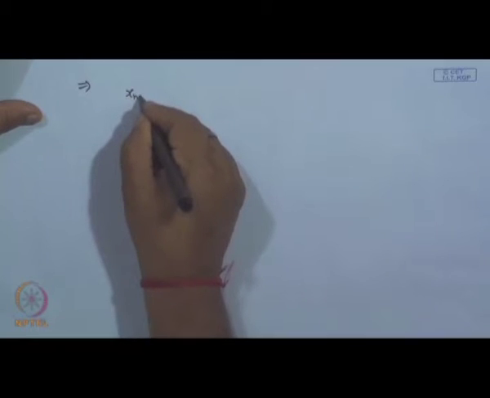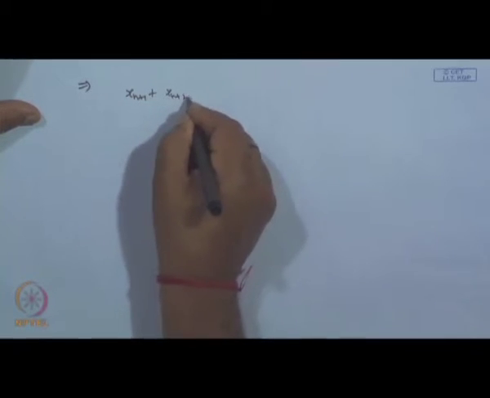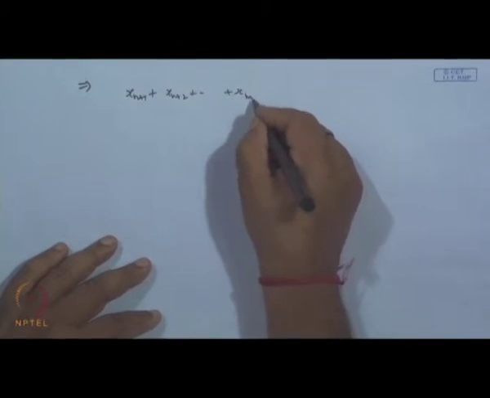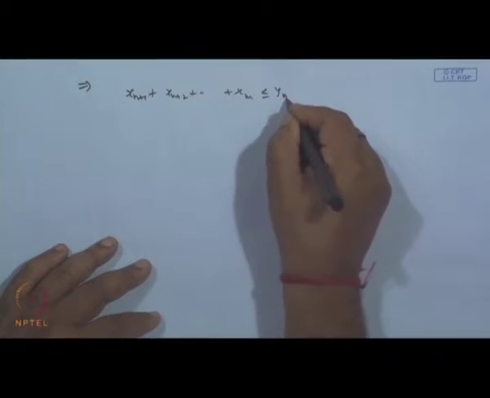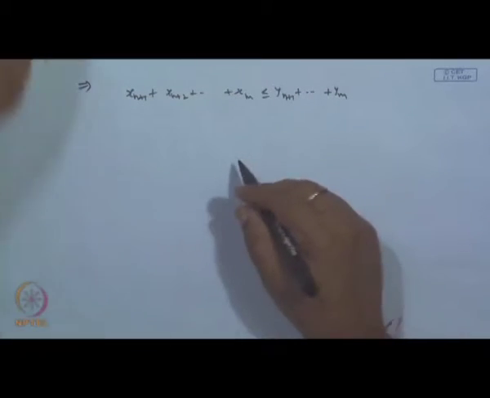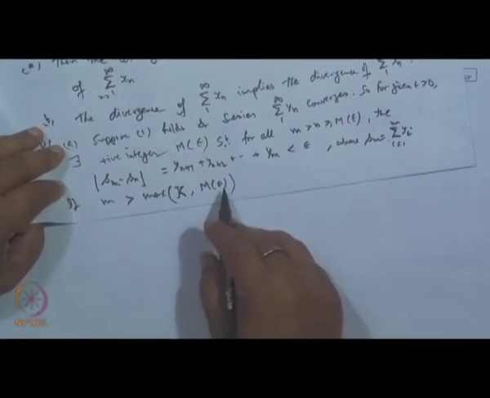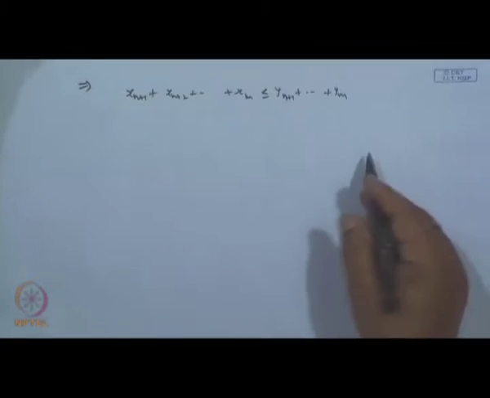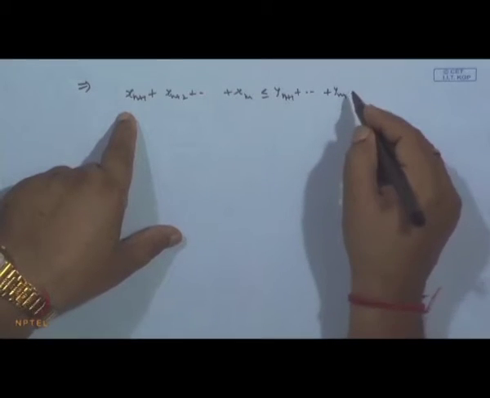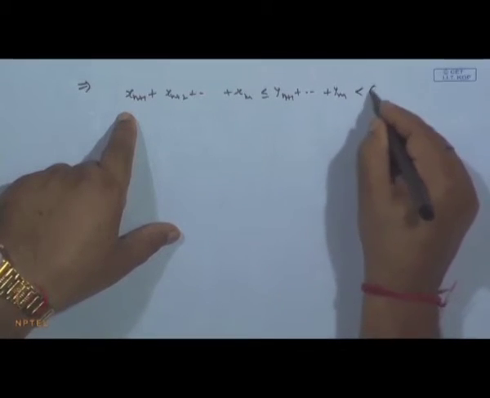This will imply that x_{n+1}, x_{n+2}, and so on up to x_m will remain less than y_{n+1}, y_{n+2}, up to y_m, because x_n is less, because m is greater than the number. So, it satisfies both the conditions, okay. And then this will be less than epsilon.